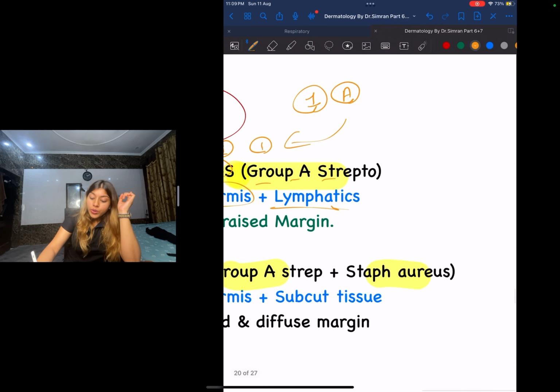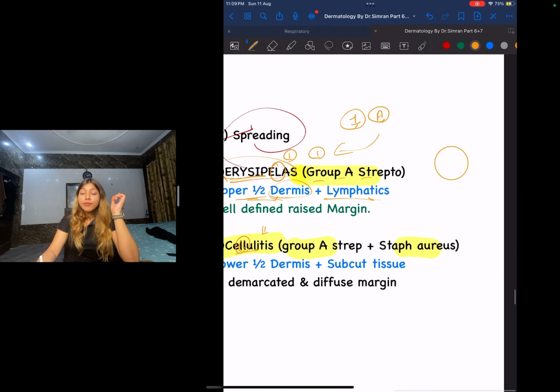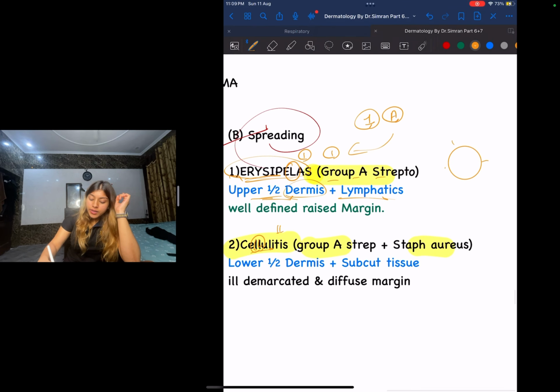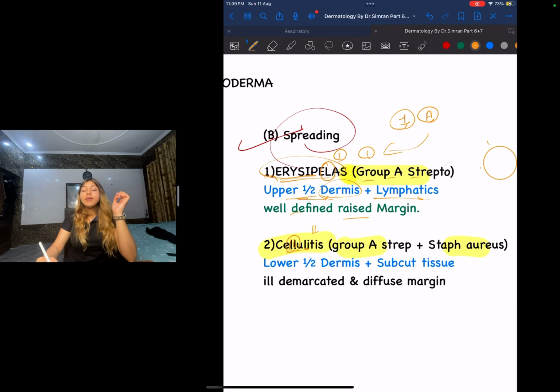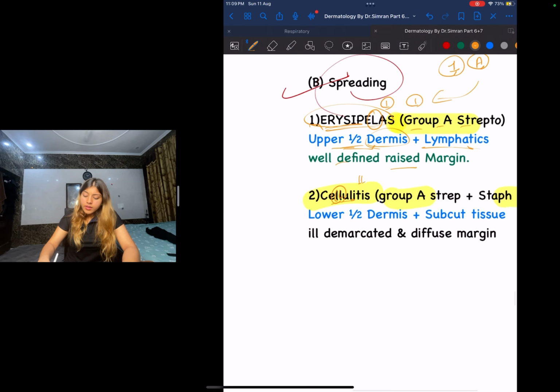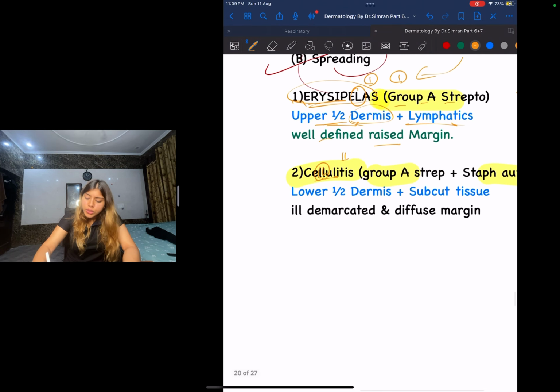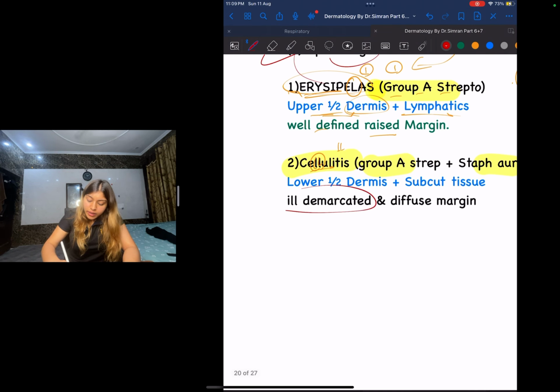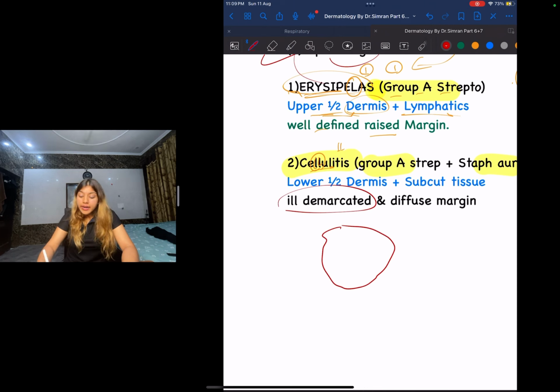These guys are going to have a well-defined margin. What is it going to have? It is going to have a well-defined raised margin. Whereas, guys, cellulitis, it is going to involve... Okay. Cellulitis, first of all, the most important thing is that it is ill demarcated. Ill demarcated matlab it is irregular. It is irregular and it has diffuse margins.